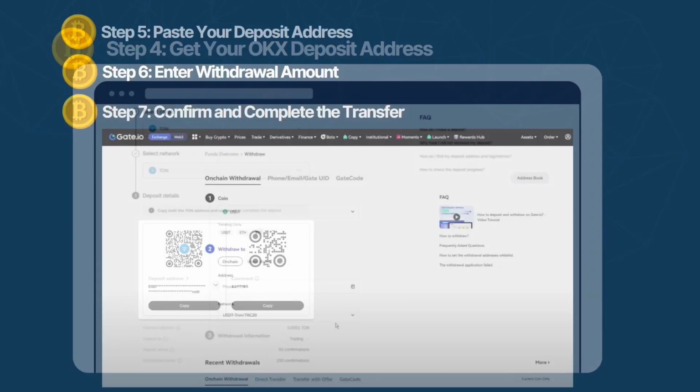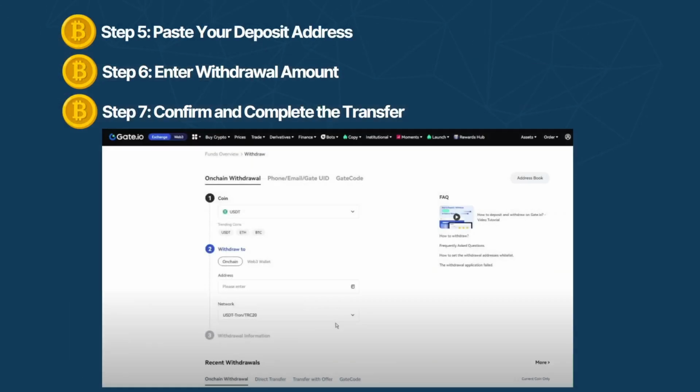Step 5. Paste your deposit address. Return to Gate.io and paste the copied deposit address into the designated field for withdrawal. This ensures that your funds go directly to your OKX account.